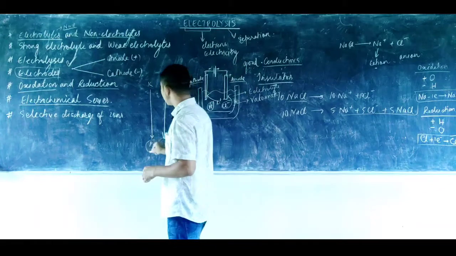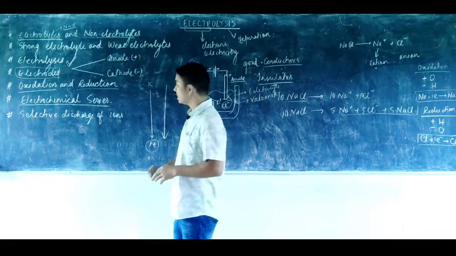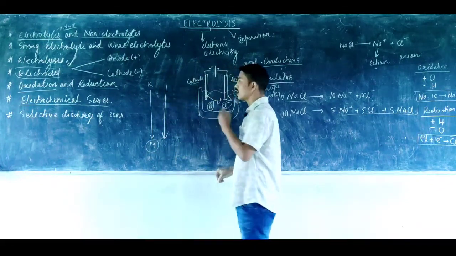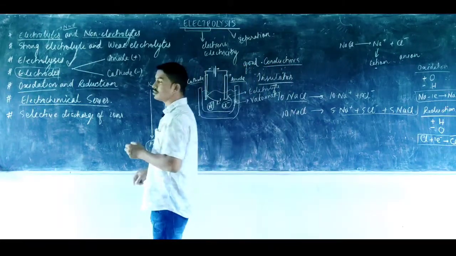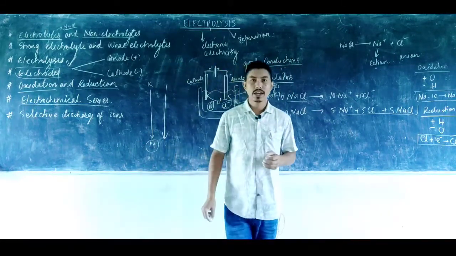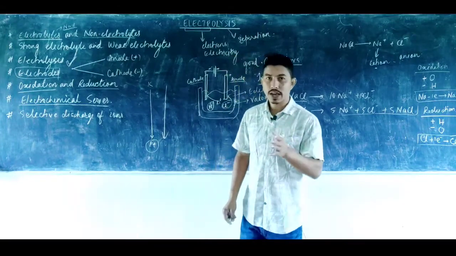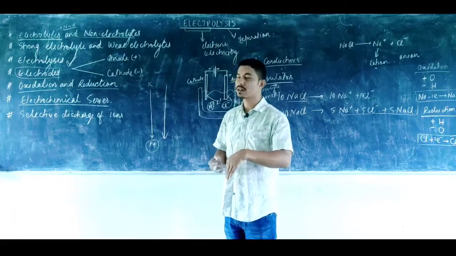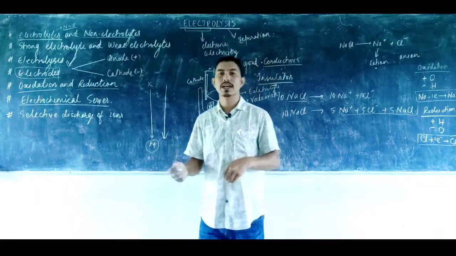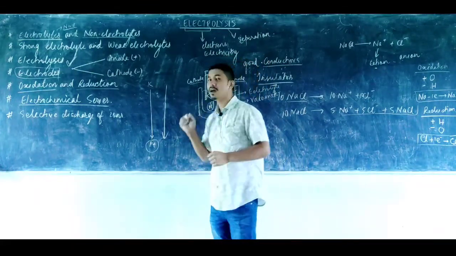So the metal at the bottom easily gets discharged at the cathode compared to the metal at the top. Similarly we have the electrochemical series of an anion as well. In the anion series too, as we go down the series, the probability of that anion getting discharged at the anode will be maximum.